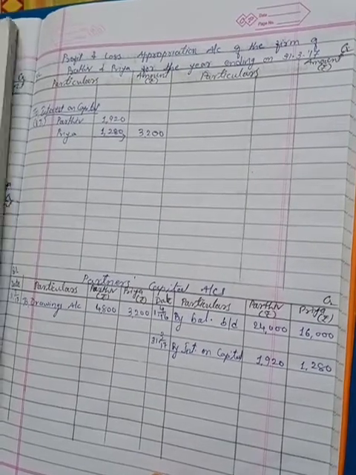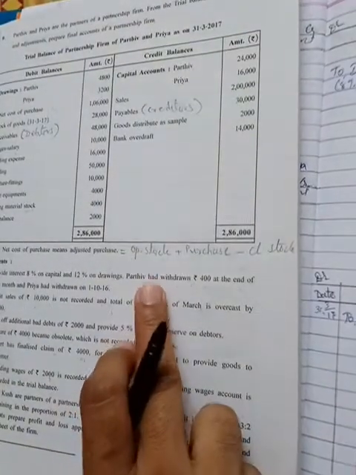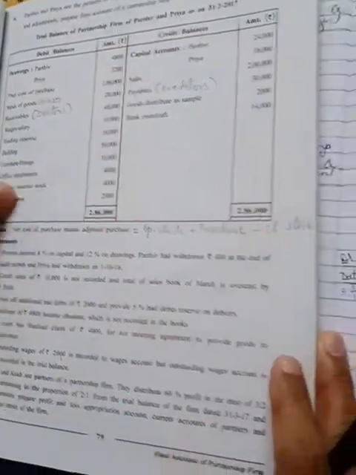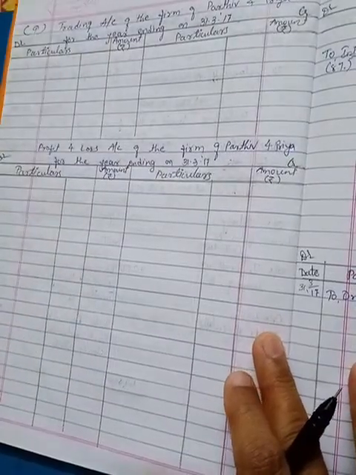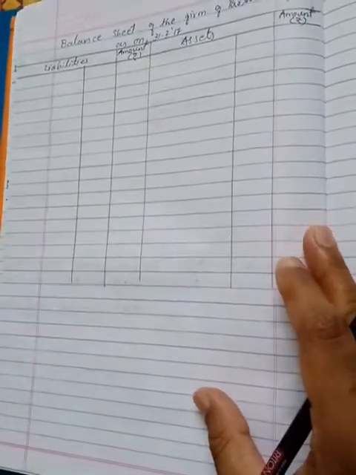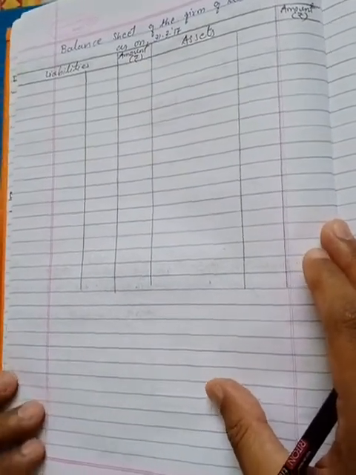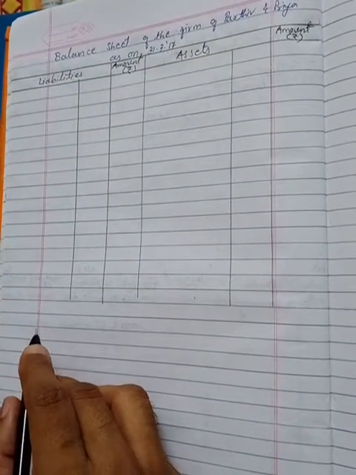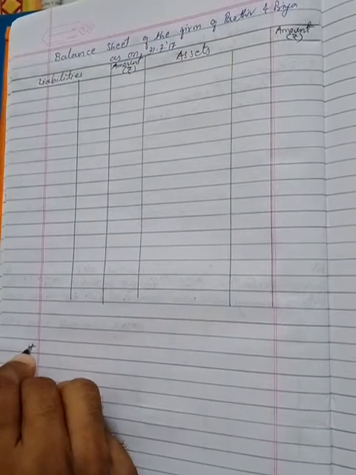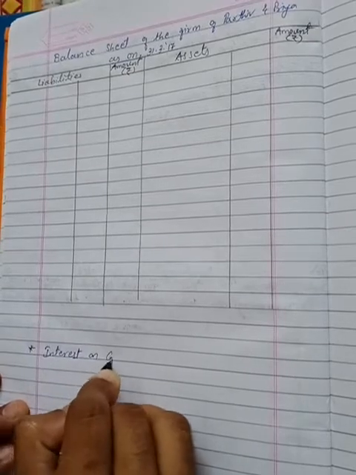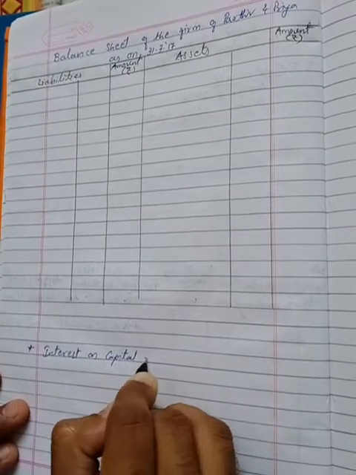So what is the condition available? First partner, what is given over here, is that Parthiv had withdrawn 400 at the end of each month. Again I will revise you that condition about the interest. We have discussed already in the last chapter in the short sums, in the 2-3 sessions before, how interest on drawings is calculated when such a condition is available. So to calculate it, there is a formula we have.